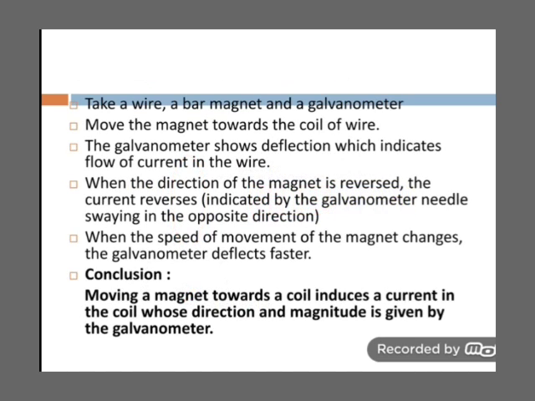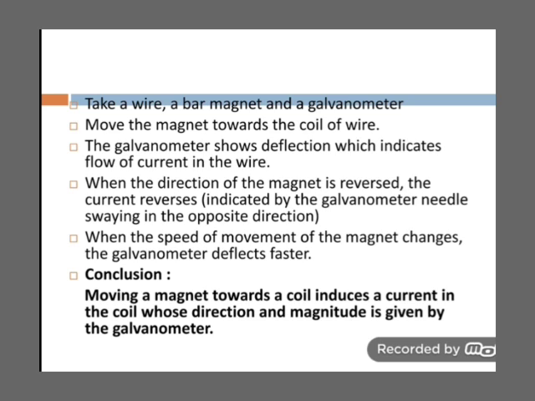Now the procedure. Take a wire, a bar magnet and a galvanometer and connect them in this way. Move the magnet with its north pole towards the coil. We will observe that the galvanometer is showing deflection in one direction. If you keep the magnet stationary for some time, then you will observe that the galvanometer shows no deflection. Again, in the next step, move the magnet with its north pole away from the coil.